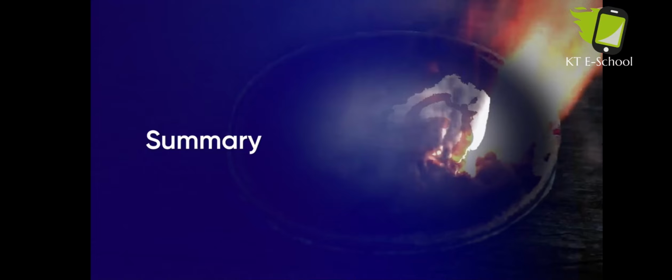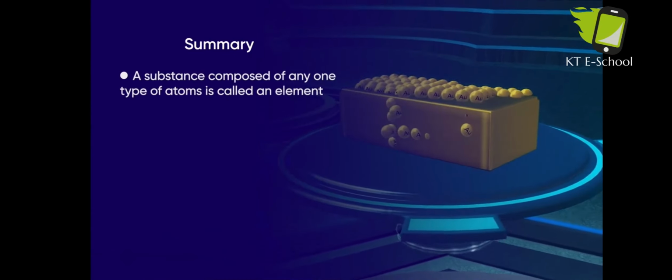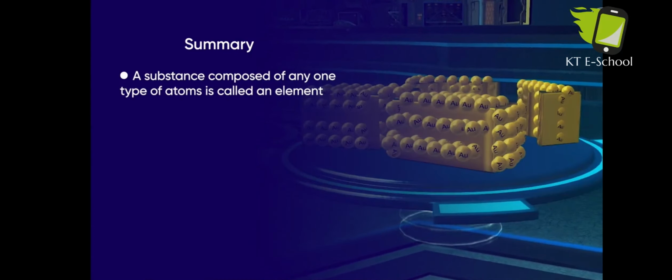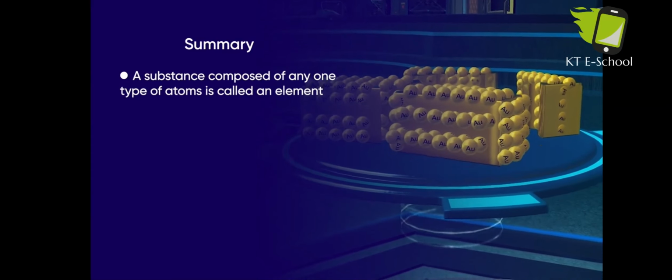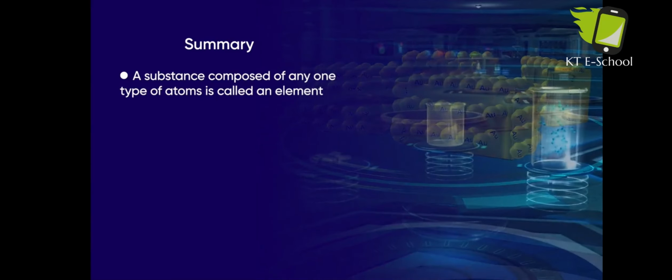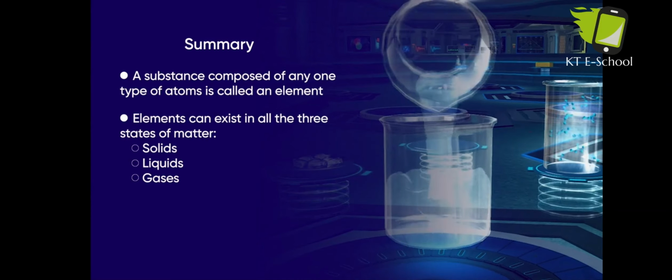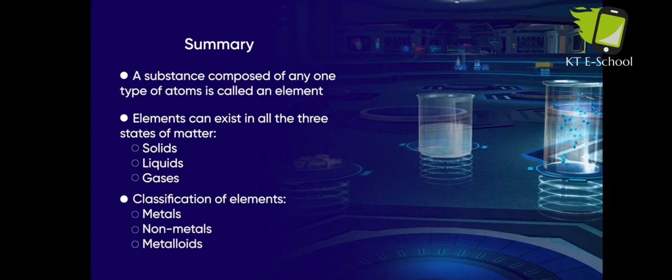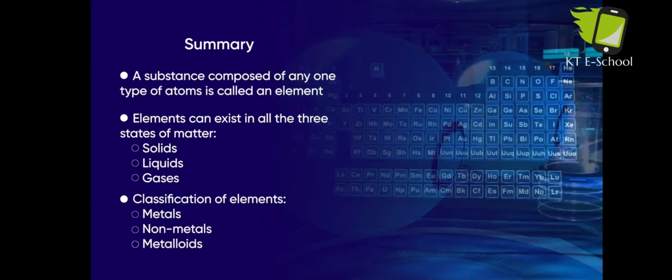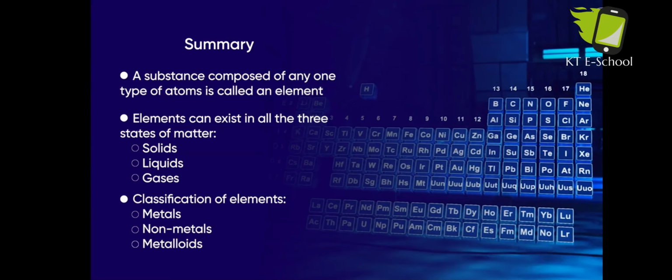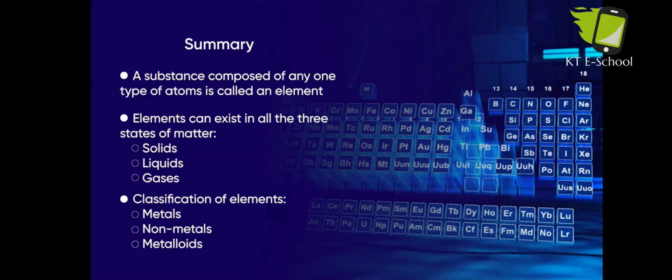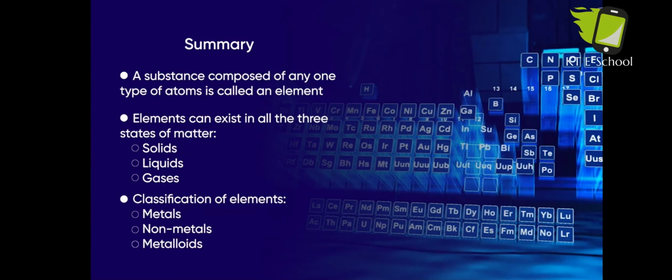To summarize, a substance composed of any one type of atoms is called an element. Elements can exist in all three states of matter. Elements are generally classified into three classes: metals, non-metals and metalloids.